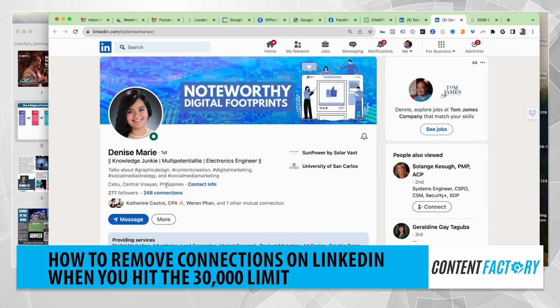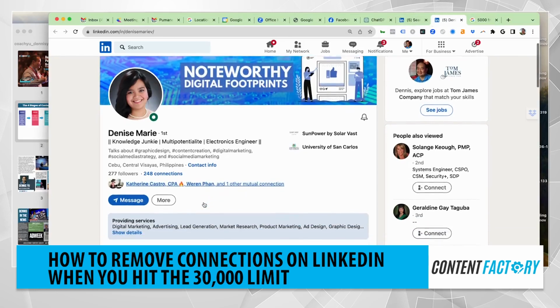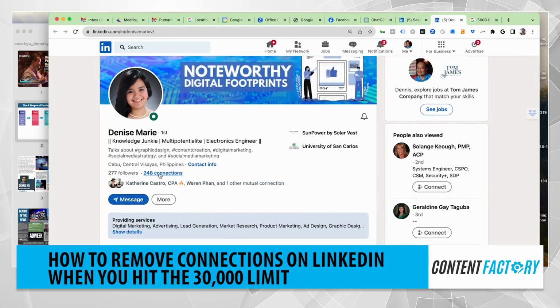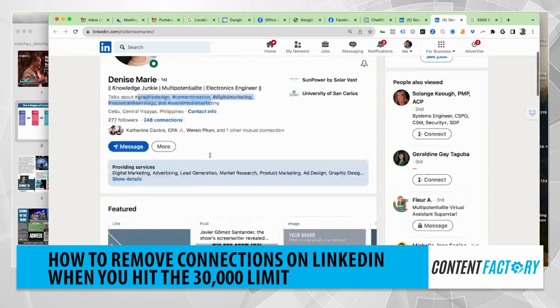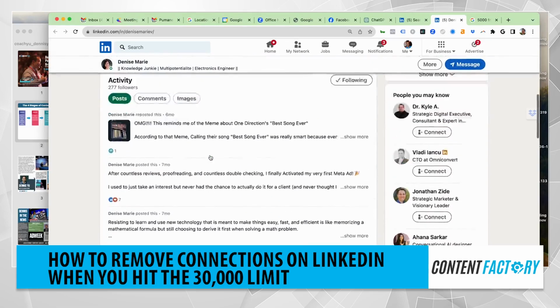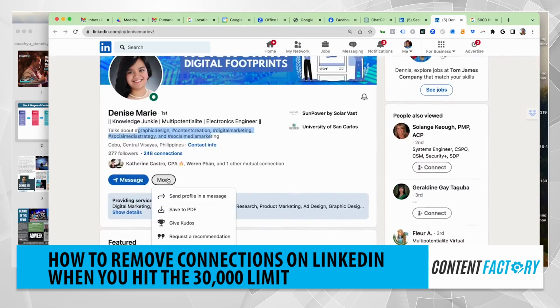This one, only 2 mutual connections, not very strong, not many connections in total. I don't even want to connect with, no offense, people who do lower level VA work, because I want our team members or team leads to be doing that. I don't want to be directly supervising such folks, so we'll just remove those. You also want to remove people who have no profile picture, or whose headline is like crypto something or whatever.